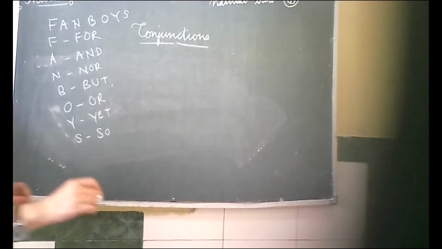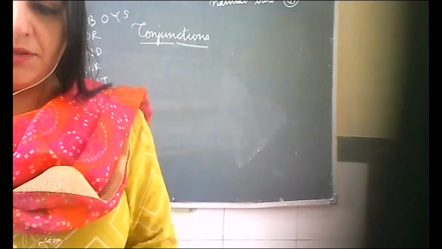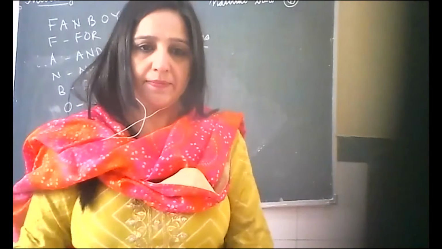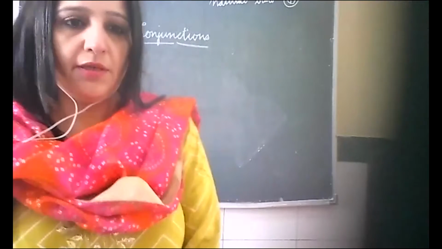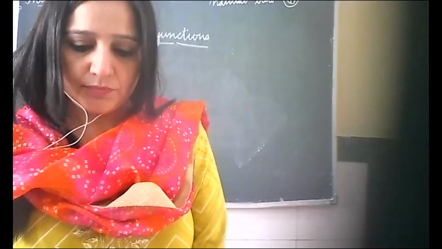So these are the conjunctions used as coordinating conjunctions. I think this is clear, children, to everyone. Is this clear? Yes, ma'am.